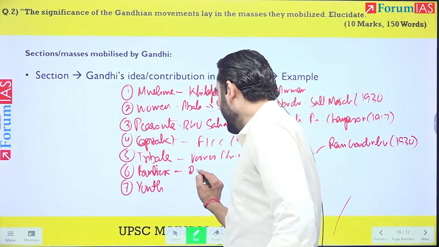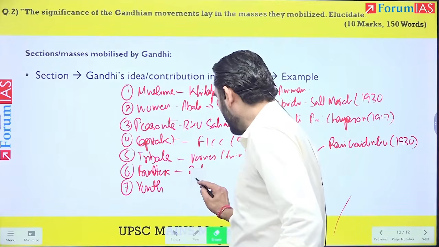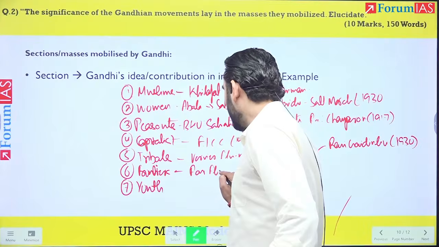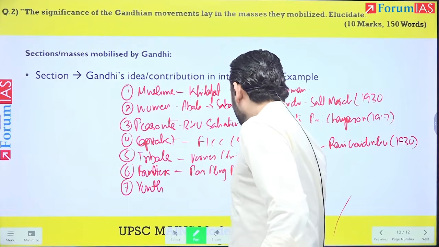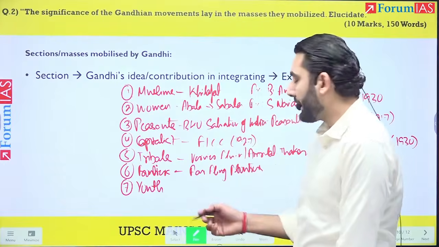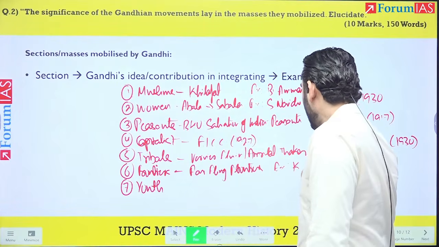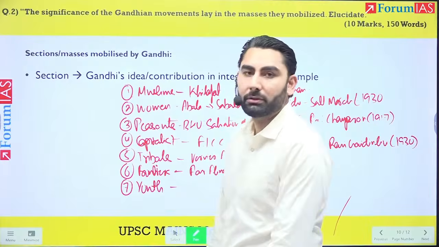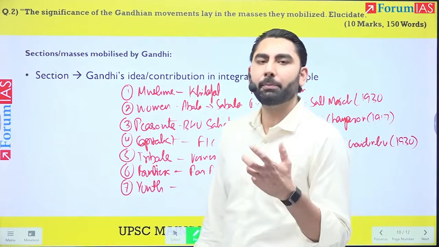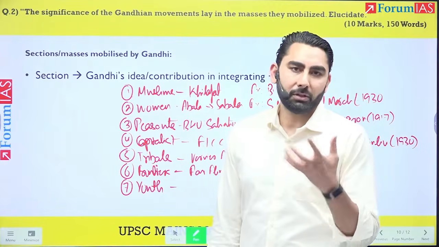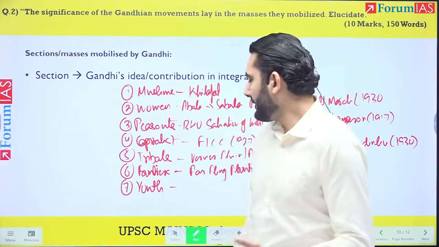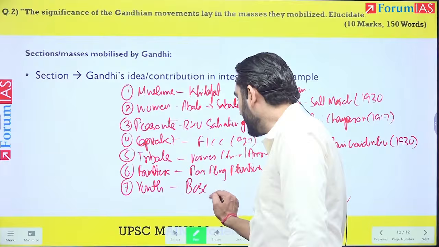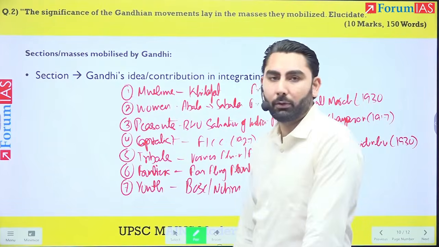Frontiers, the red shirts that Gandhiji had appeal in even or united even the far-flung frontiers of the country. And example, Khan Abdul Ghaffar Khan, right? Brief points. Then the youth, that Gandhiji was seen as a youth icon. He appealed to the youth as he overcame the frustration of the youth with the moderates, right? So you can give example of Bose, you can give example of Nehru, right?